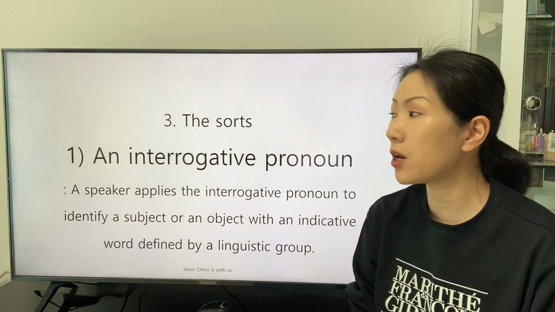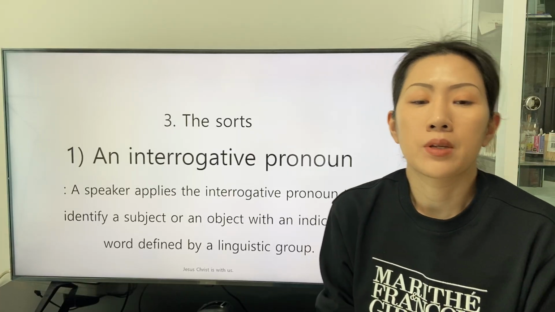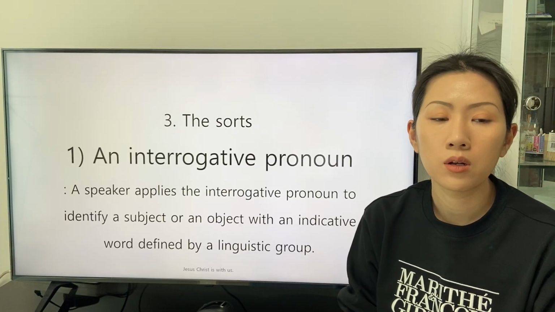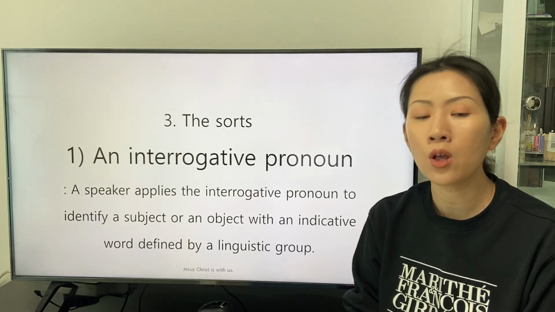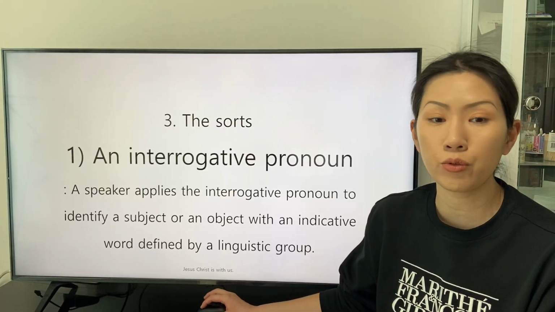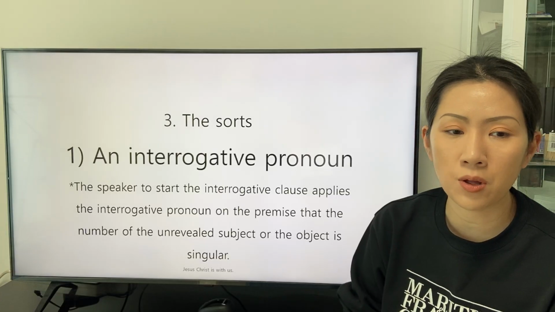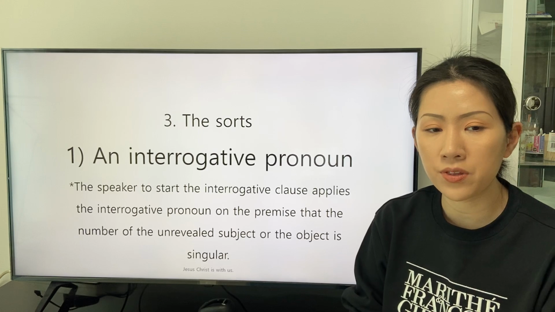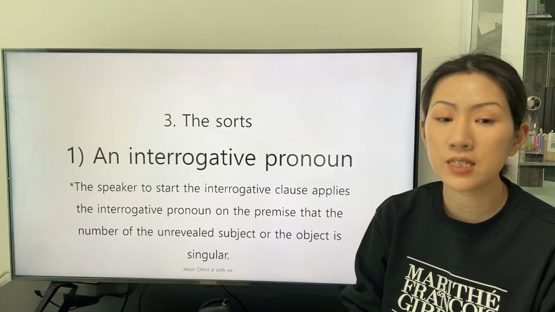From now on, we will study about the search of the interrogative. The first interrogative is an interrogative pronoun. A speaker applies the interrogative pronoun to identify a subject or an object with an indicative word defined by a linguistic group. The speaker to start the interrogative clause applies the interrogative pronoun on the premise that the number of the unrevealed subject or the object is singular.